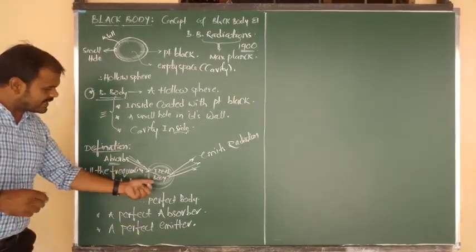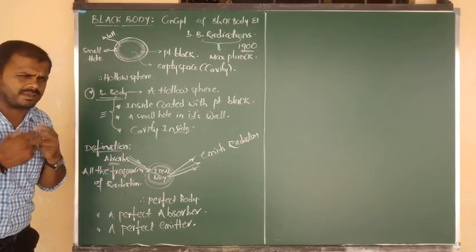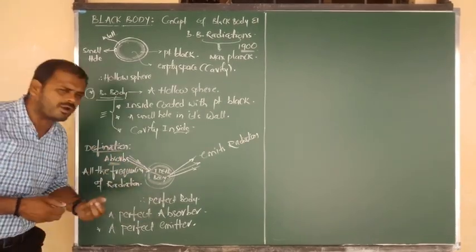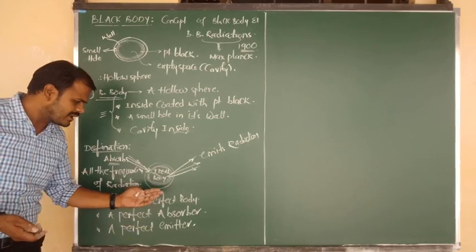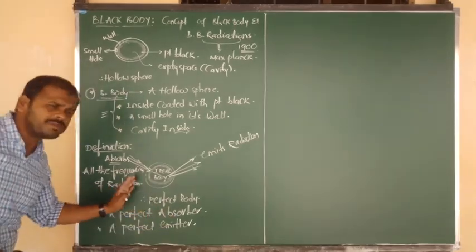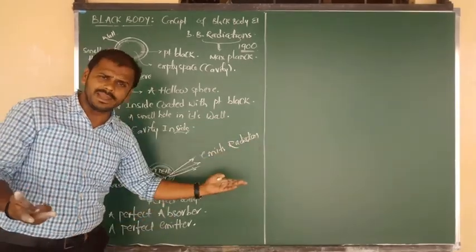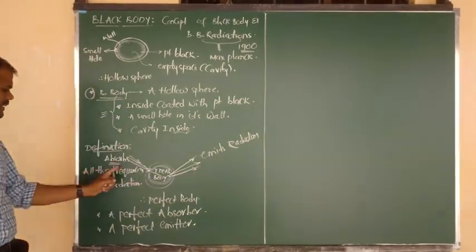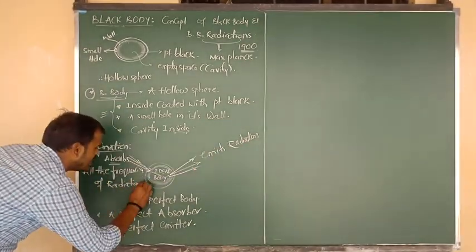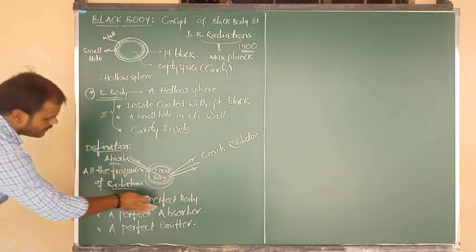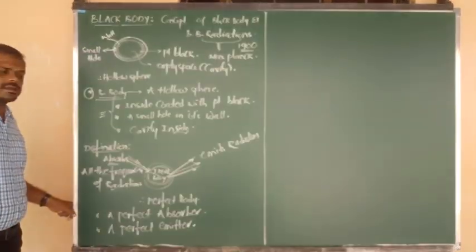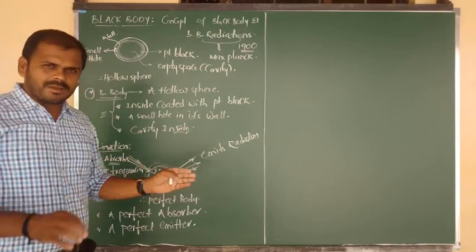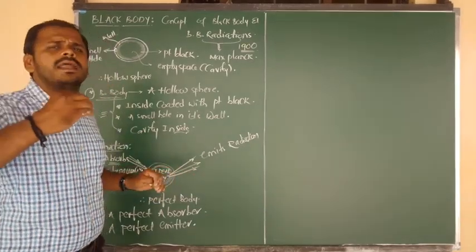Yes, sir, the definition of a black body was clear. A black body is nothing but a perfect body. It acts as a perfect absorber and a perfect emitter. The meaning is that it can absorb and emit all the frequencies of radiation. All of you know, right? So what is meant by a black body? The definition should be clear to you.